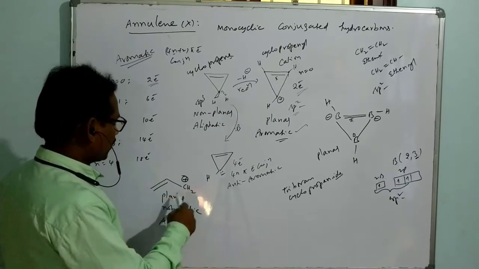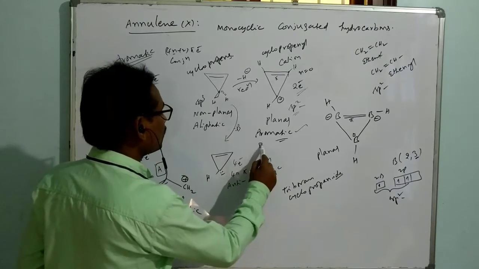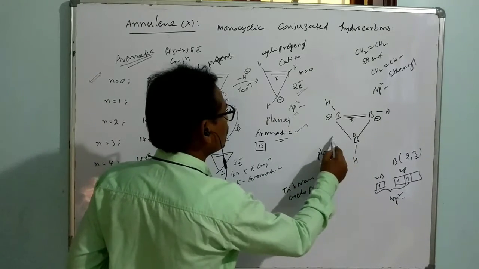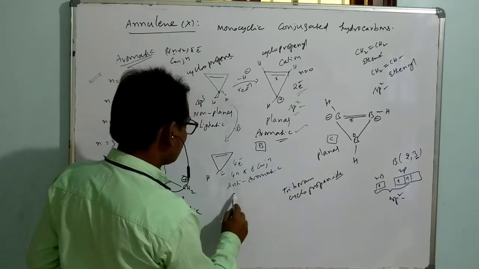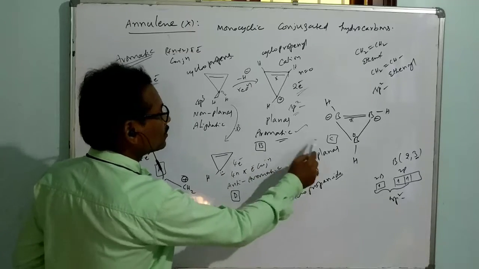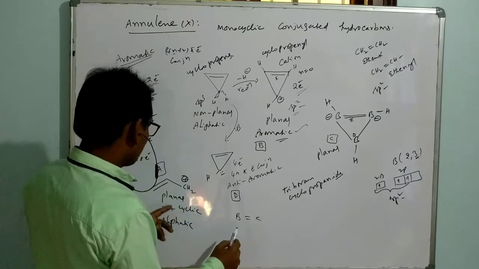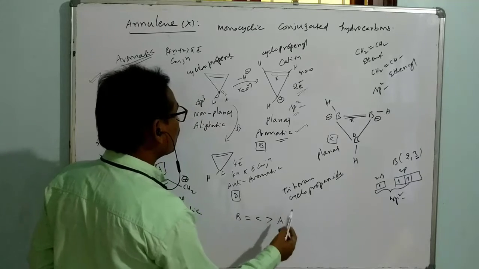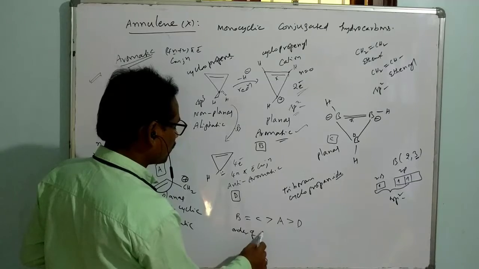If they are given, let me say this is A, this is labeled as B, this as C, and let me label this as D. Then you can say that the aromatic species are most stable. That means B and C are aromatic, both are stable, more stable than A, which is more stable than the anti-aromatic. This is the order of stability of the given species.